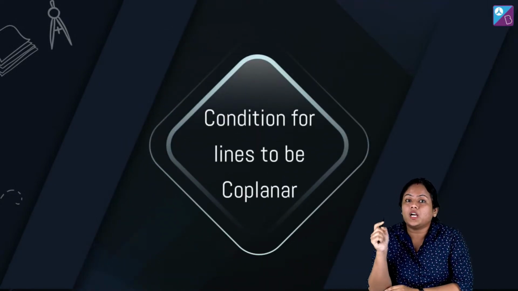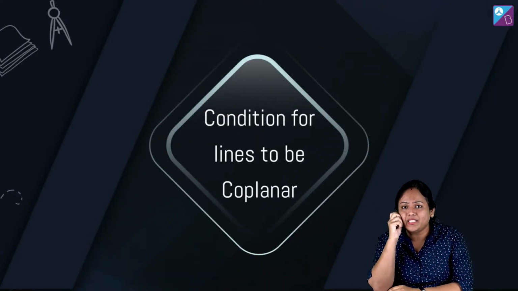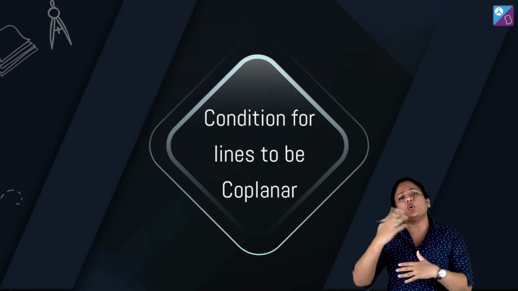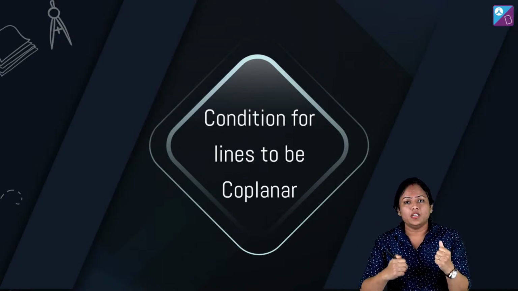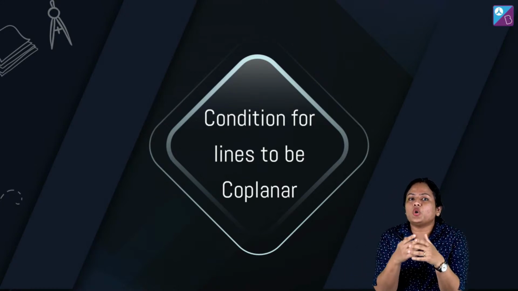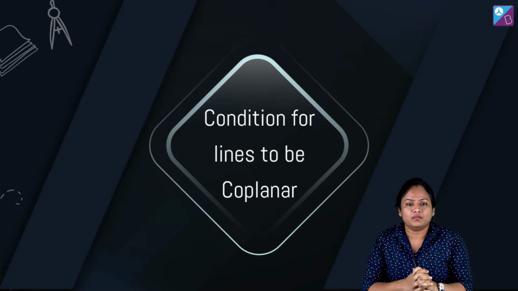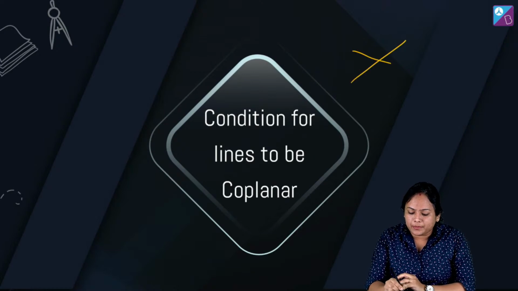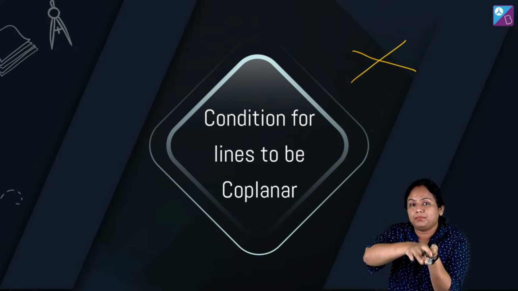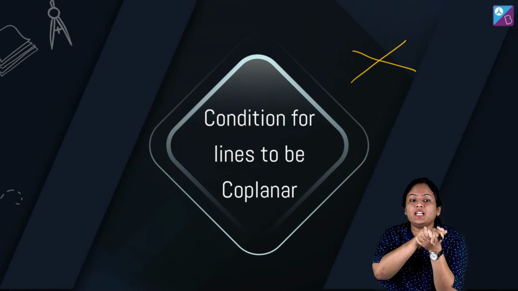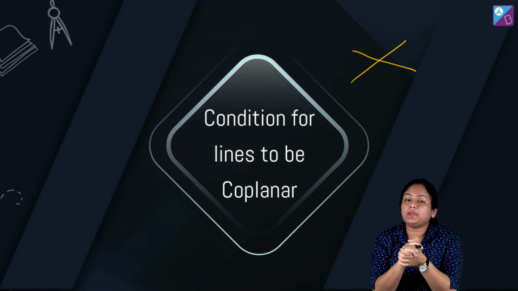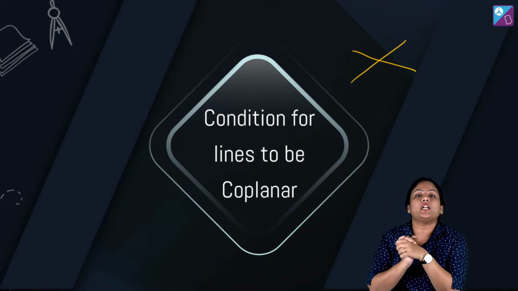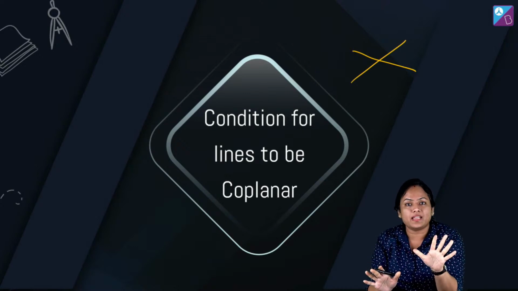अब suppose अगर हमें कोई भी दो lines randomly दे दी and you have to figure out कि भाई बताओ whether they are skew or not. So that means I have to figure out whether the lines are coplanar or not. ठीक है? अब अगर coplanar होती है, coplanar का मतलब क्या होता है? Both the lines are lying in the same plane. Okay, so if they are lying in the same plane, that means they will be either intersecting or they will be parallel. दोनों cases सही रहेंगे.